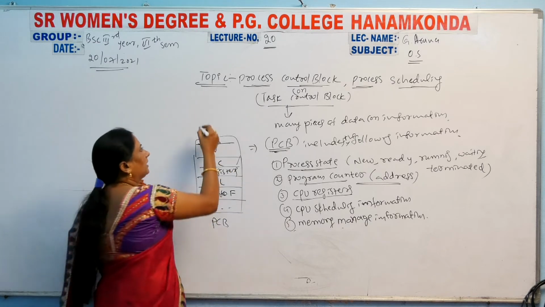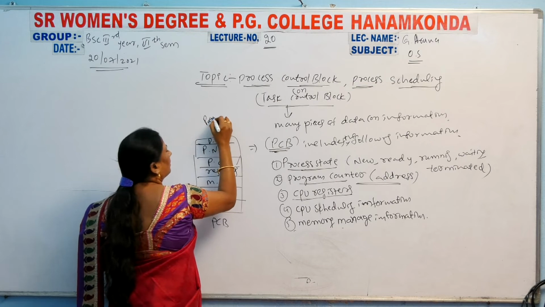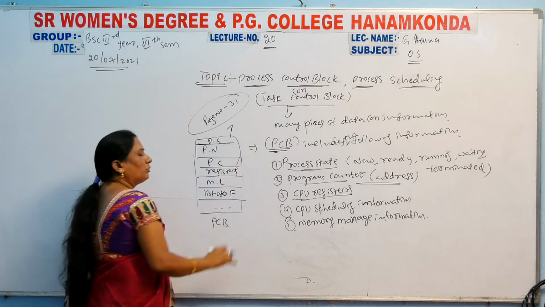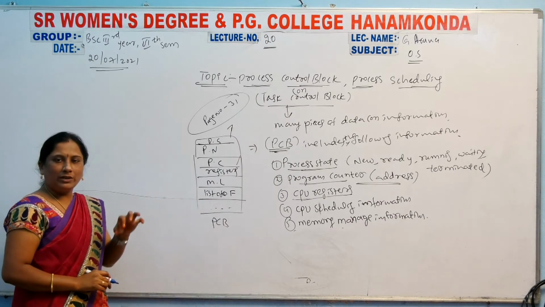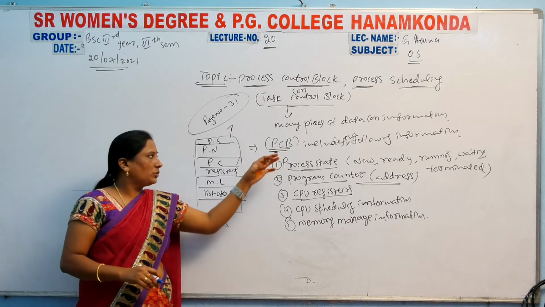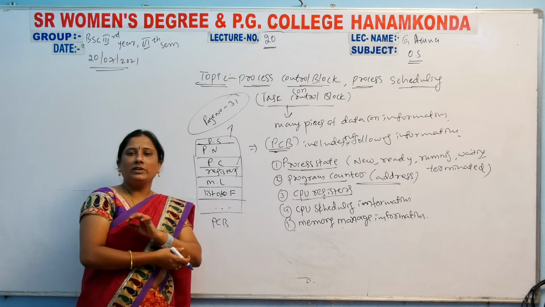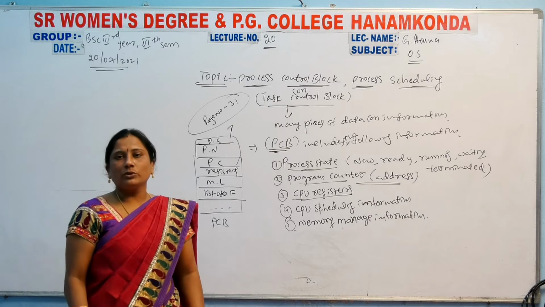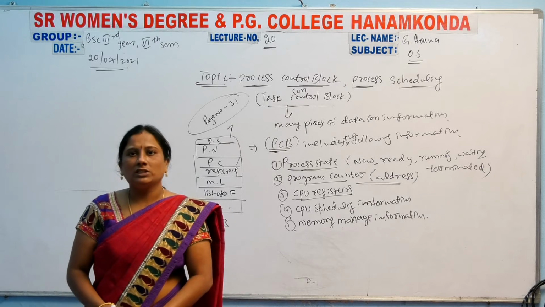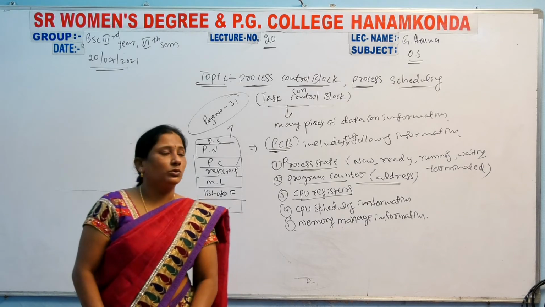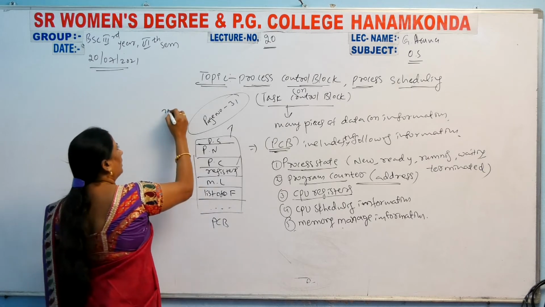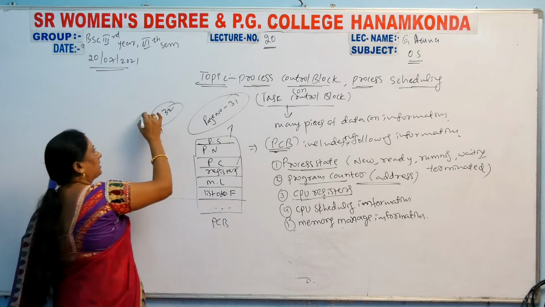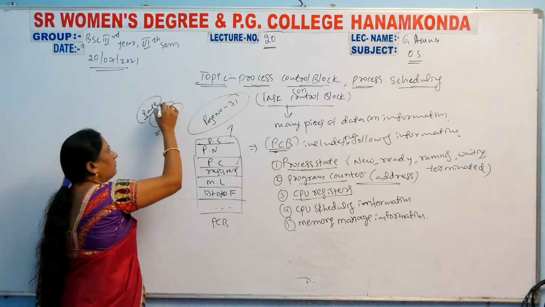Page number 31, we have this diagram. You have to read this diagram. You can draw it from an examination point of view also. You can write all these, a very important question. This chapter, process management, is very important. You have to write all these things. Next, continuation, page 32 also, another example is there.